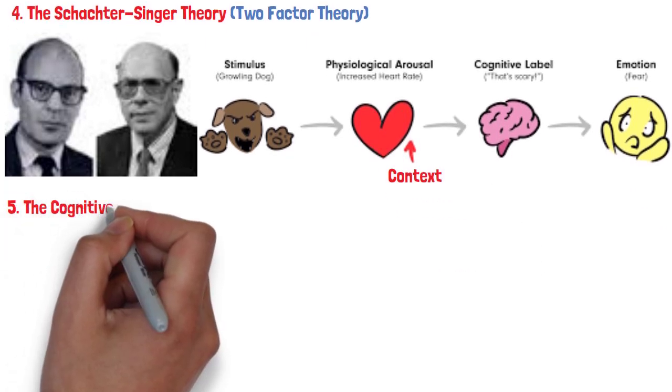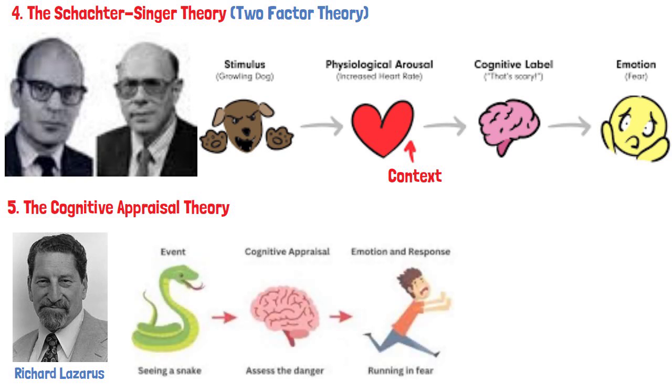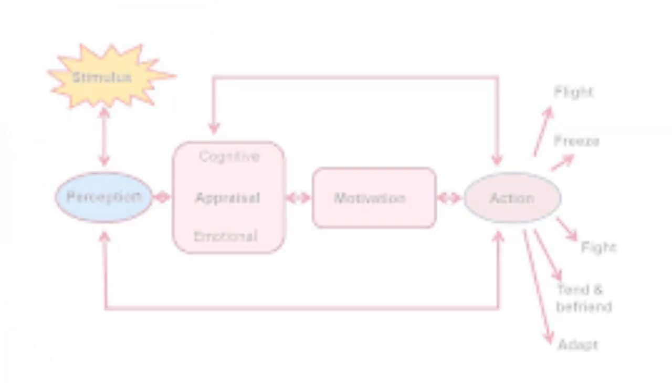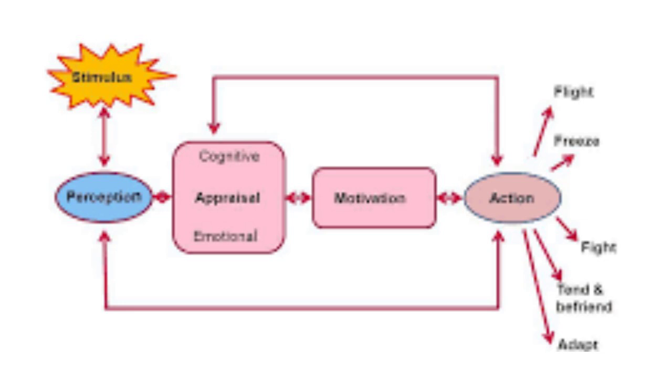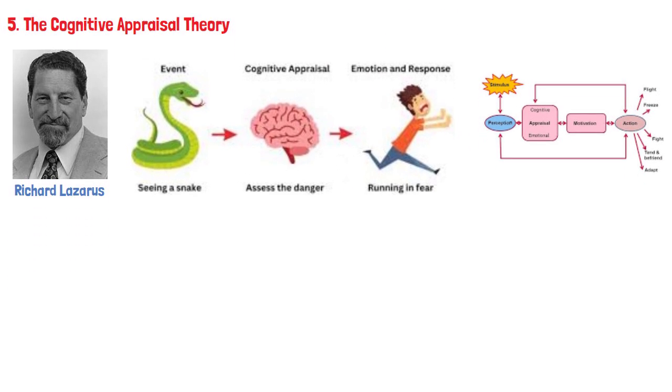The cognitive appraisal theory. Psychologist Richard Lazarus emphasized the role of thinking. According to this theory, you must first appraise or interpret a situation before you can feel an emotion. A sequence occurs: stimulus, thought, and then emotion and physical response together. For example, when you see a bear, you first recognize the danger, then feel fear, which is accompanied by the physical fight-or-flight response.